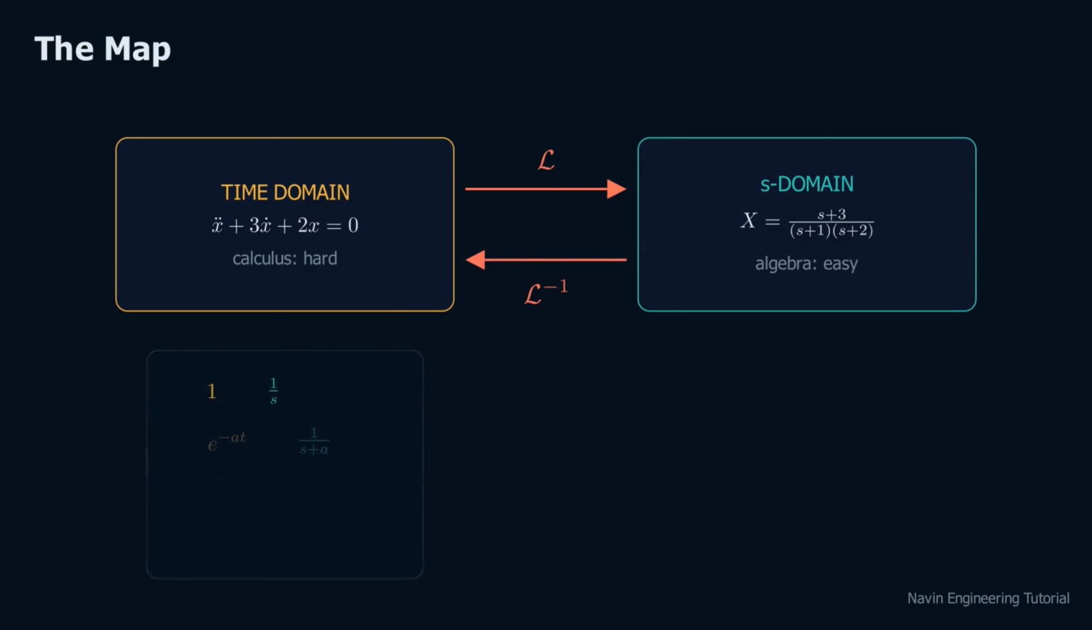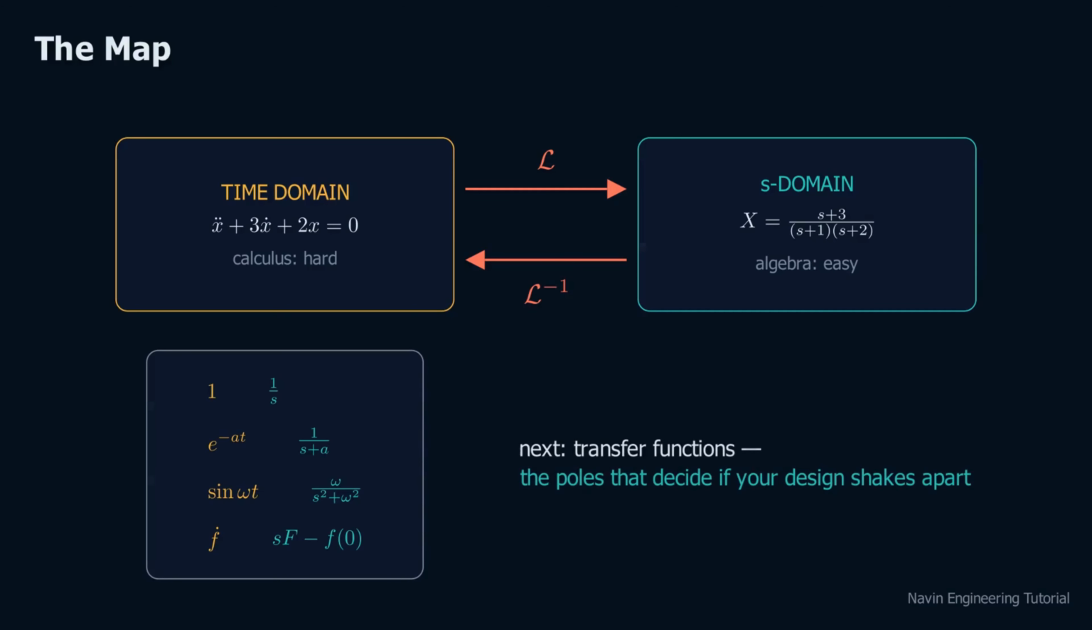And this small table is 90% of daily engineering use. A constant, a decay, a sine, and the derivative rule. Everything we use today, and everything you now know how to derive yourself. Where the ground shakes and machines vibrate, engineers do not fear differential equations. They read their poles. Next time, the transfer function, where these poles decide whether a design rings, settles, or shakes itself apart.